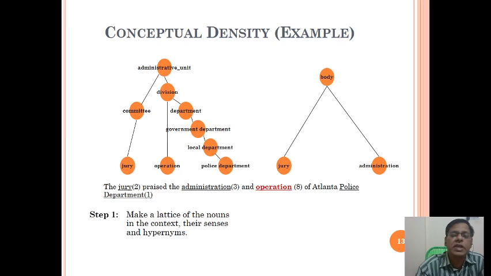Division is again differentiated into department, government department, local department, police department. When it comes to department, we ask which type of department it is.